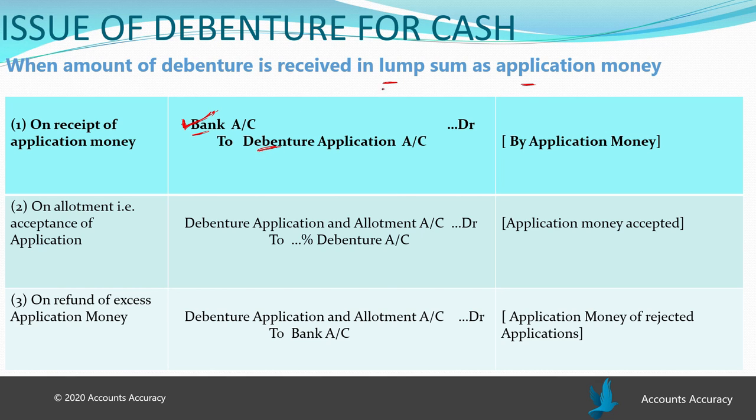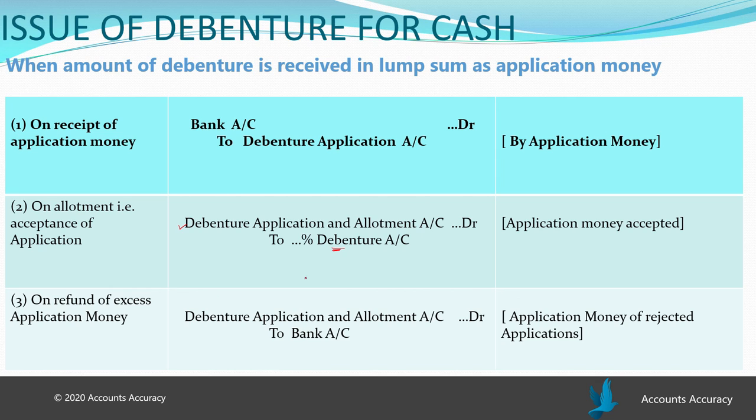It will be same as issue of shares. In issue of shares, we were writing share application, and in place of share application, here you are writing debenture application. Now, if the money of the debenture will be accepted by the company, that amount will be transferred to debenture account, and the entry will be debenture application and allotment account to debenture account. Here, the acceptance is given by the company for allotment of debentures.